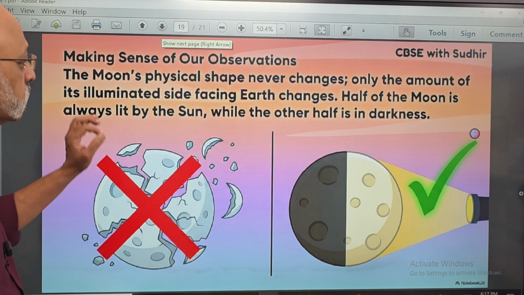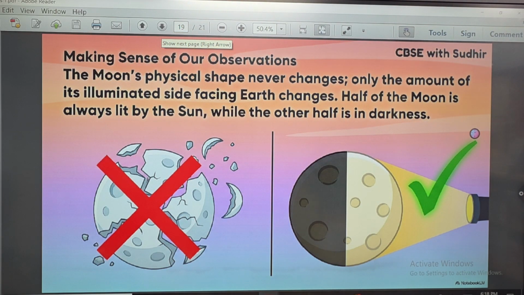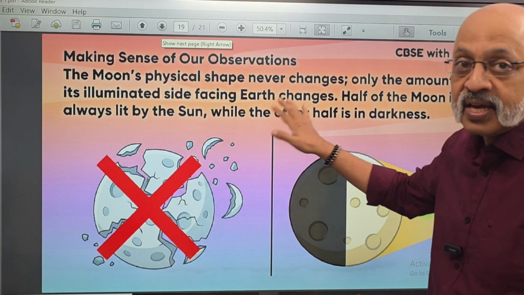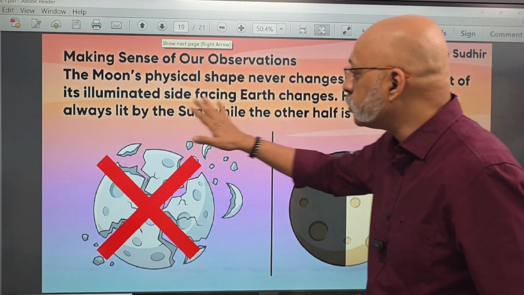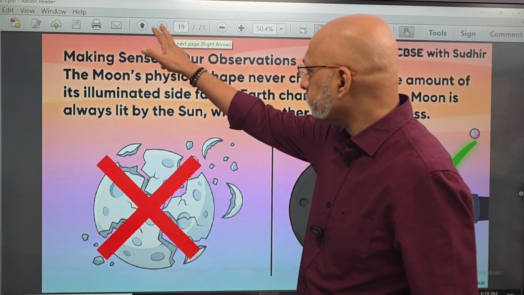Now, the moon's physical shape, and this is something so that there is no doubt, because this is a very common doubt among students. So I put it as a separate slide, that the moon's physical shape never changes. It's not as if the moon shape is changing. Only the amount of its illuminated side facing the earth changes. Please remember this. This is the key phrase. That is, only the amount of its illuminated side facing the earth is what is changing. Half of the moon is always lit by the sun, while the other half is in darkness.